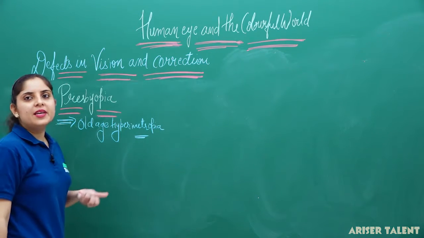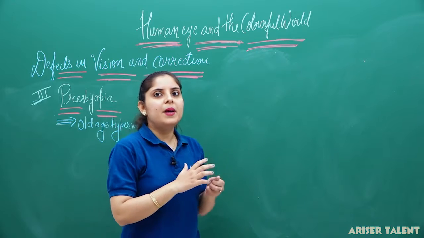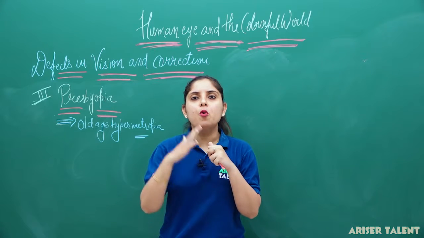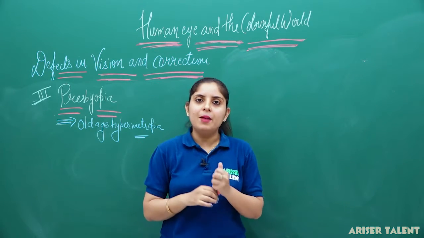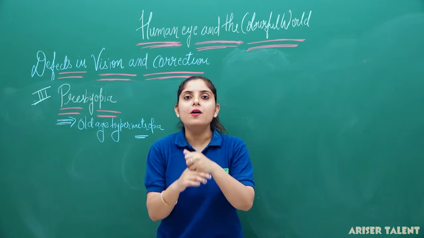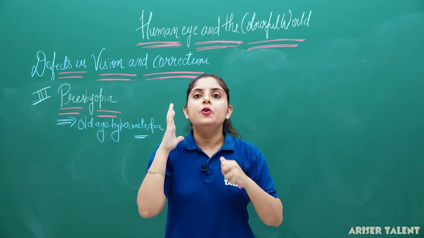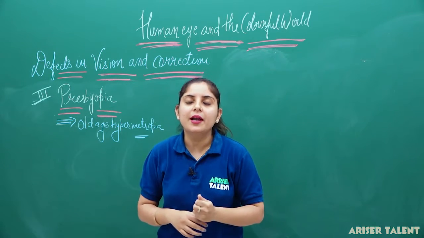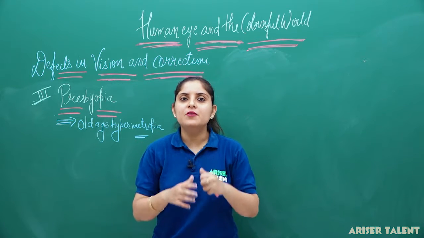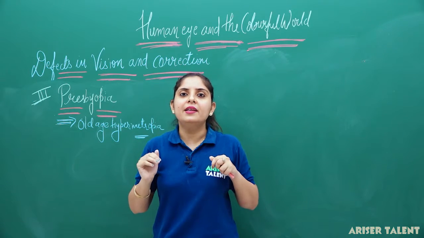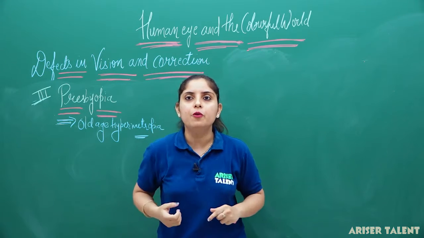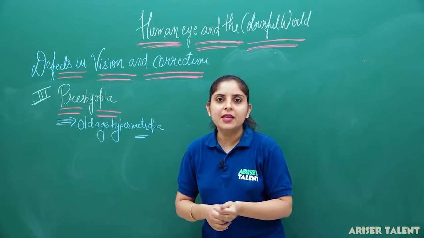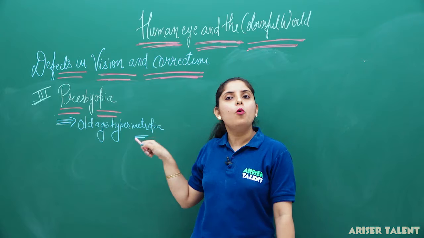Now, what is old age hypermetropia? When a person reaches a certain age, the near point will recede and the far point will be more distant to him. So you can see that hypermetropia is known as long-sightedness. Long-sightedness means a person is not able to see the near objects, but he is able to see the far objects. So in people of old age, like your grandfather and your grandmother, you have seen that they are able to see the distant objects very clearly, but the nearby objects are difficult for them. They are not able to read the newspapers without spectacles. So this is the common case we have seen. So presbyopia is old age hypermetropia.